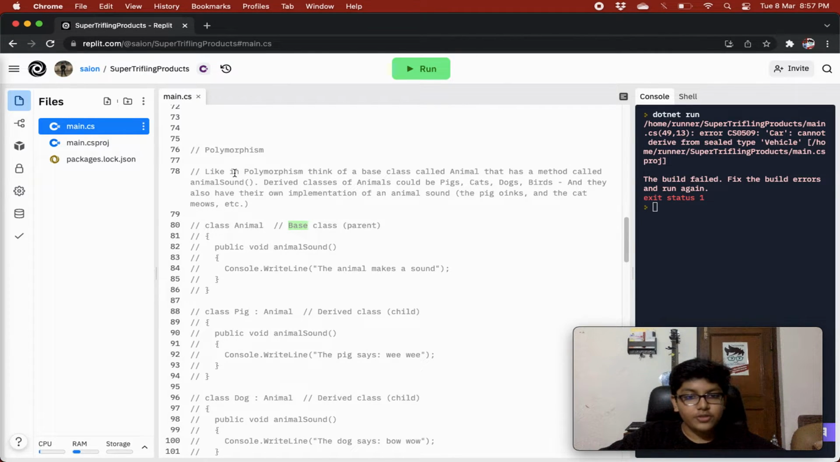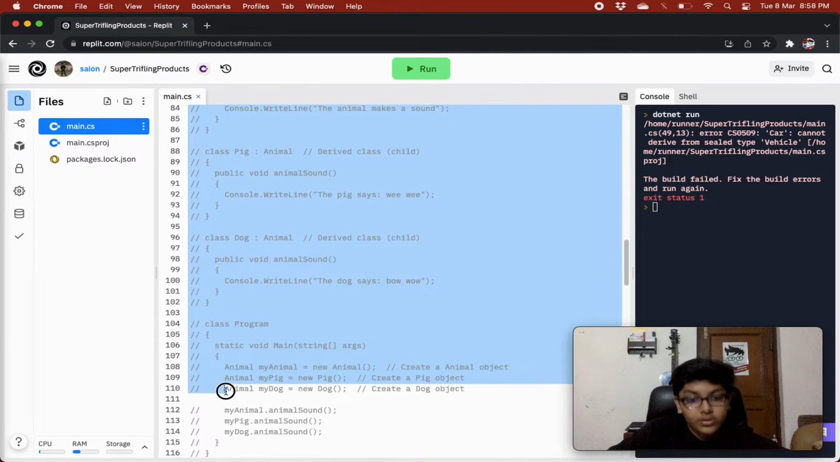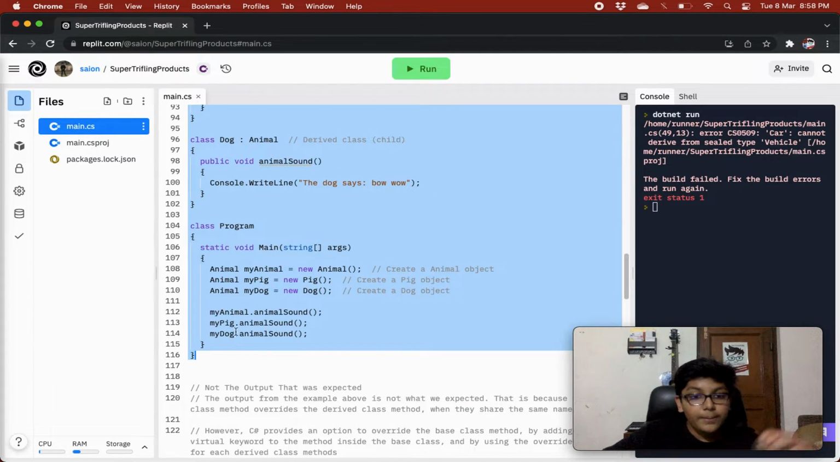So in polymorphism, we have a base class in which we have a certain method or field, right? So we have an animal sound method over here, and in other classes like a pig class or a dog class, that animal sound can change, right? The animal sound can be like wee wee for the pig, and the dog class can be wow wow, right? So over here in polymorphism, we override the method of our parent class, right? So we basically override the method that is there in the parent class, right?